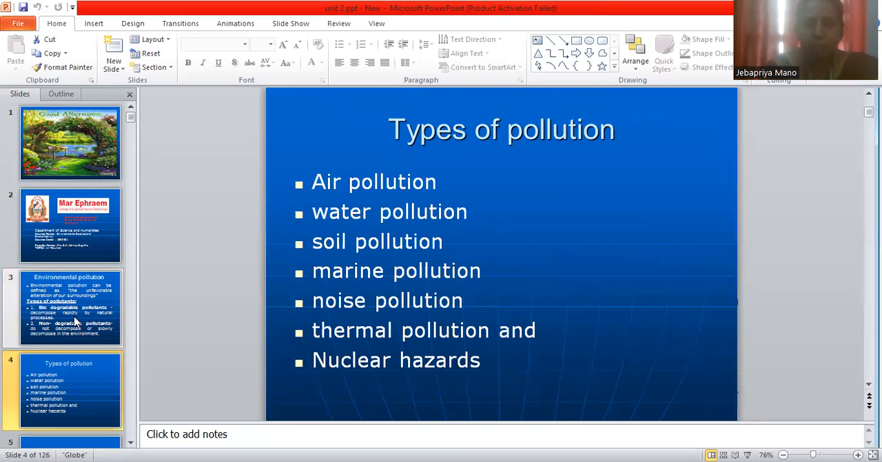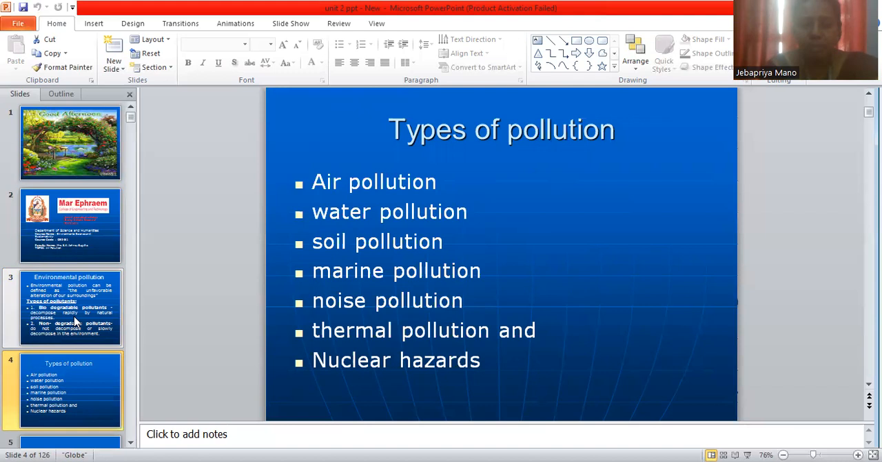Primary pollutants are pollutants which are directly emitted into the environment from sources. Examples: carbon monoxide, which is liberated from burning of fossil fuels; then sulfur dioxide liberated from vehicles; NO2 liberated from thermal power plants as well as vehicles, etc. These are the examples of primary pollutants.